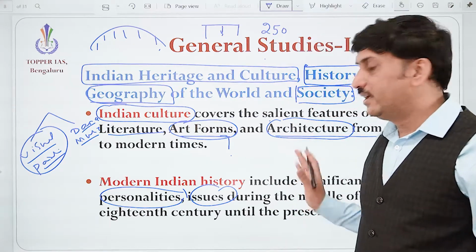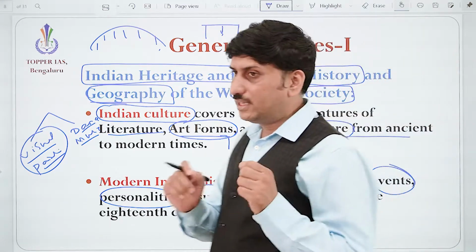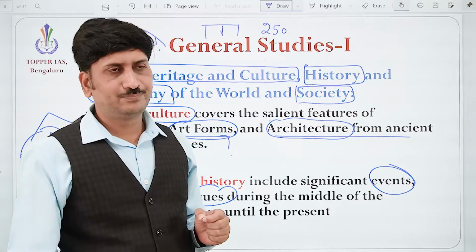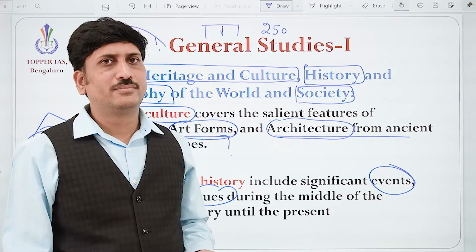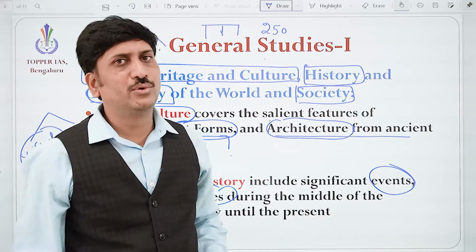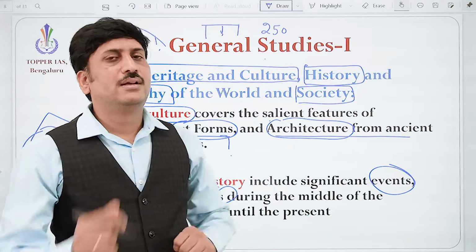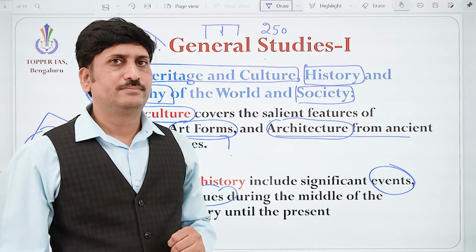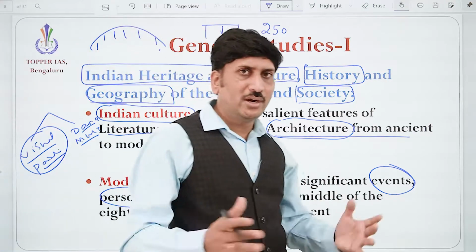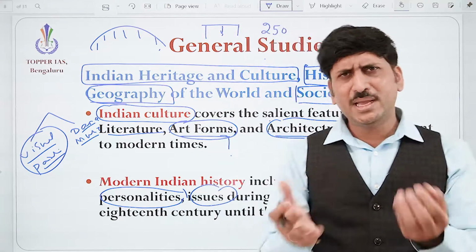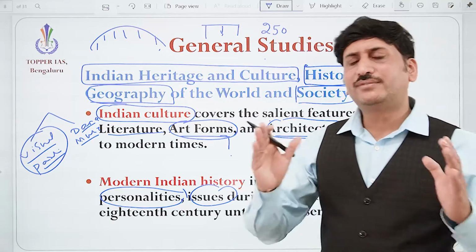Correct? Anyway, we are going to discuss the significant events in history. When Bengal was partitioned, how Hindus and Muslims showed their unity by tying Rakhi, how they showed their unity and solidarity. These are all important, significant events of that time.